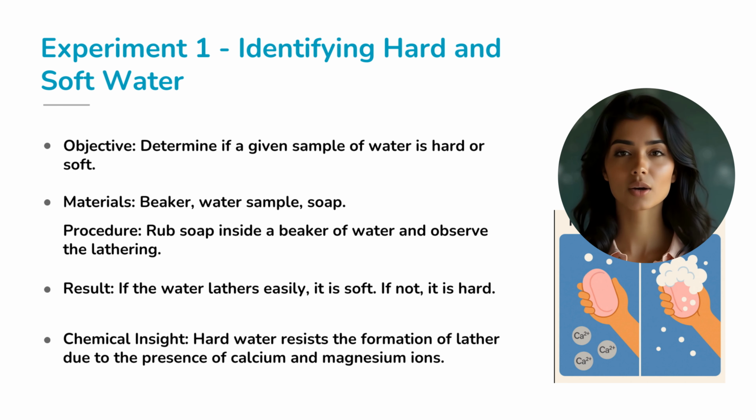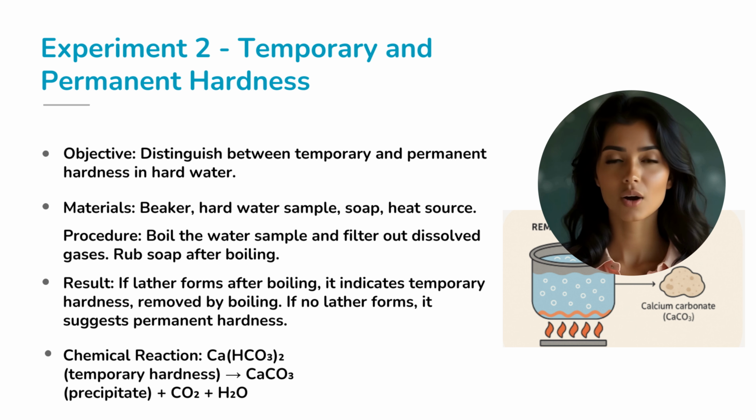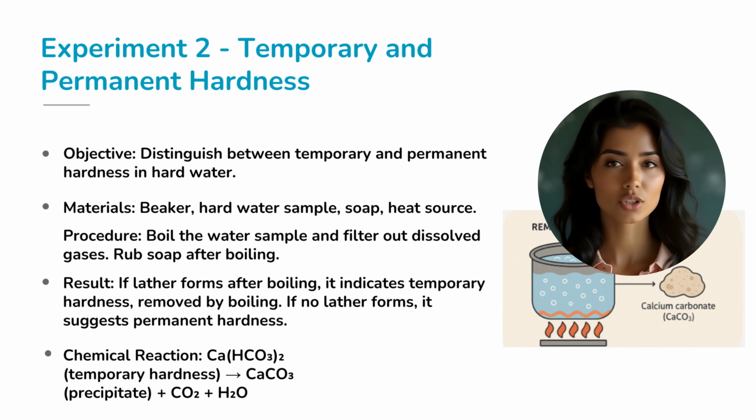You see, hard water contains calcium and magnesium ions that interfere with the soap's ability to lather. In soft water, these ions are either absent or minimal, allowing the soap to do its job properly. Now, let's move on to another experiment where we'll test for temporary and permanent hardness in water. Temporary hardness can be removed by boiling water, but permanent hardness can't.